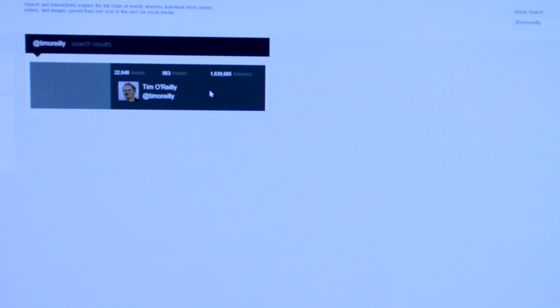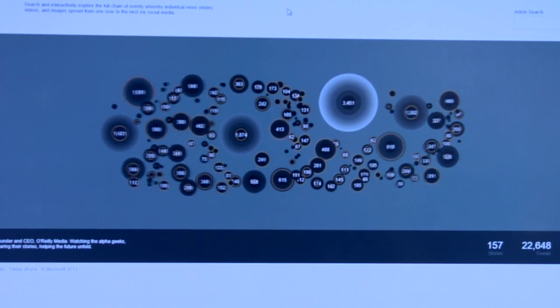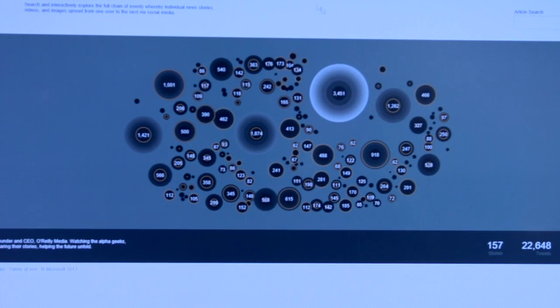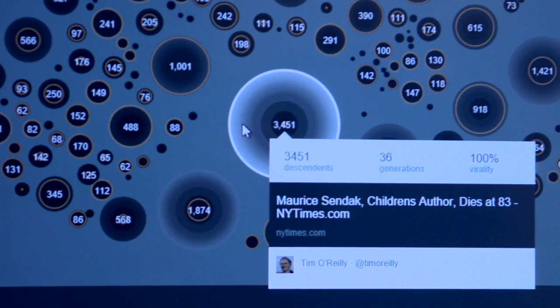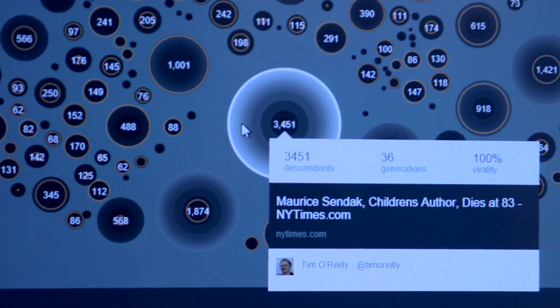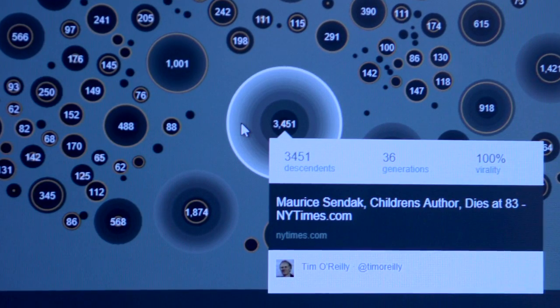We can also use ViralSearch to look at contributions from particular individuals. So here's posts from Tim O'Reilly over the past year of popular news, video, and images. We can see he's quite prolific. And so the larger circles here represent more popular stories. The shading represents the number of generations these stories have gone through.